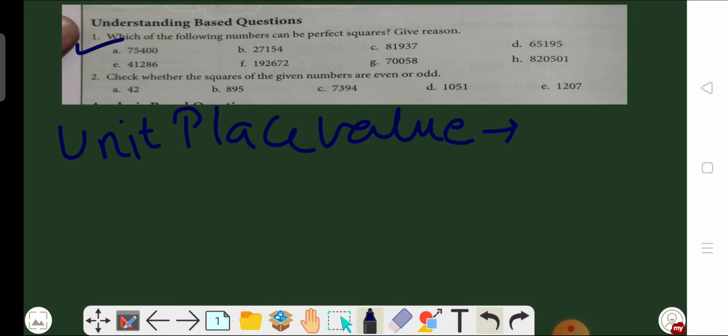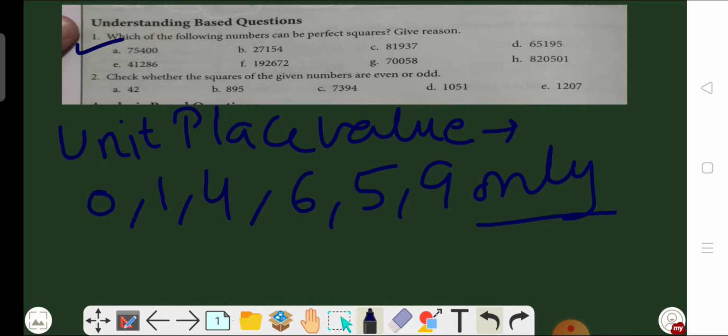recall that you have learned a property of perfect squares, and the property is the unit place value. According to this property, the possible values of the unit place of a perfect square are 0, 1, 4, 6, 5 and 9 only.